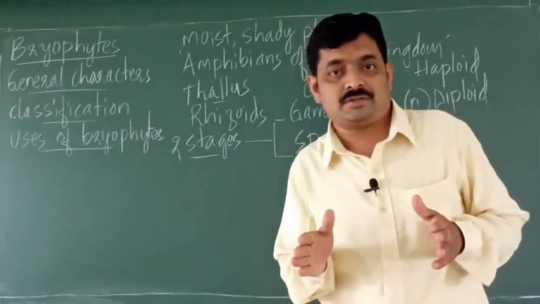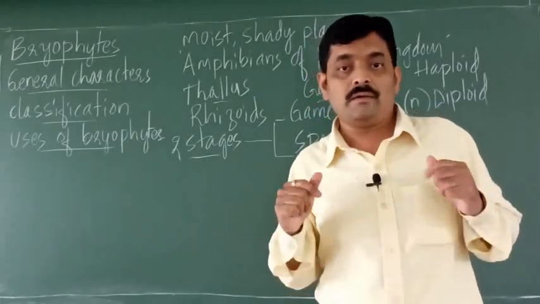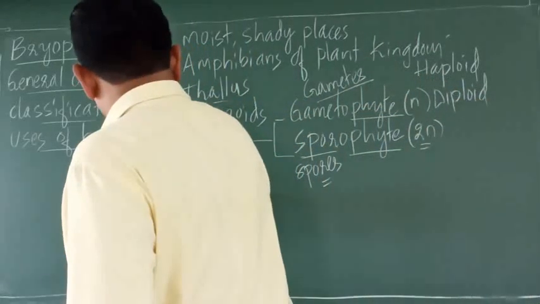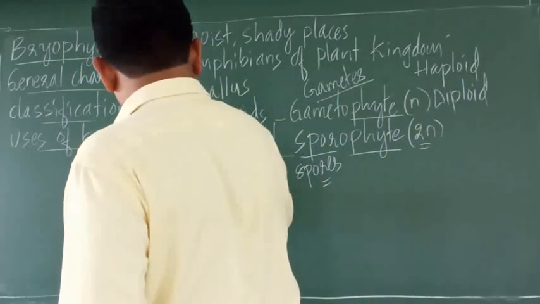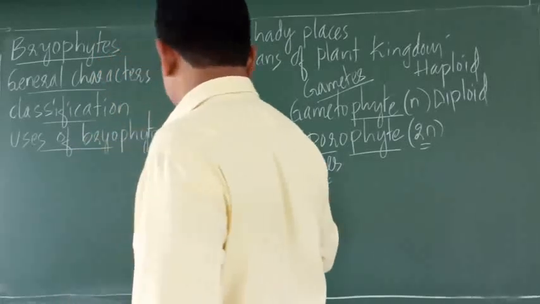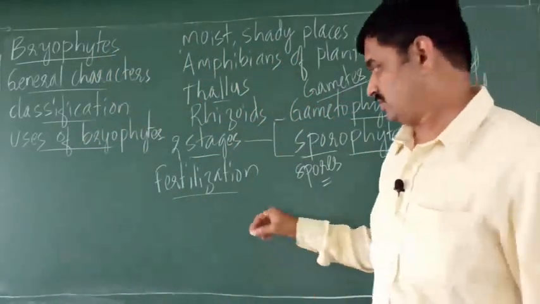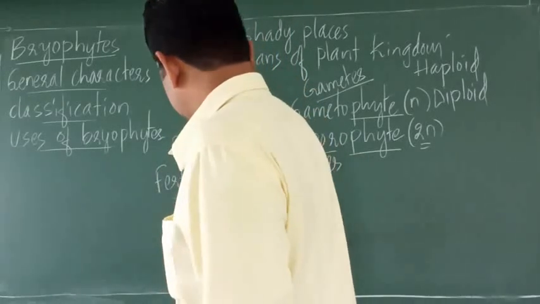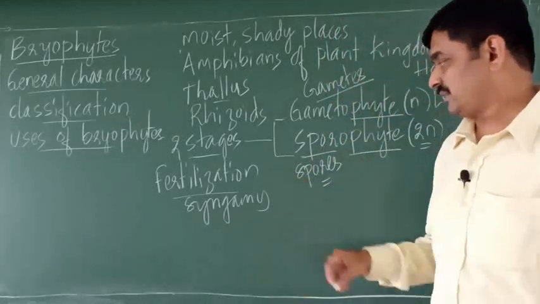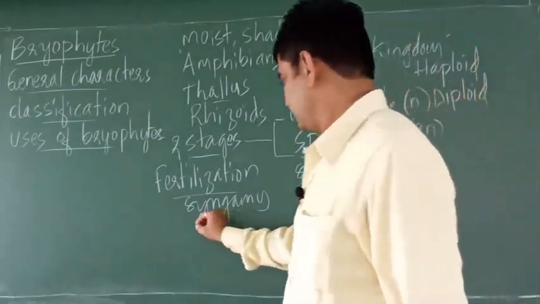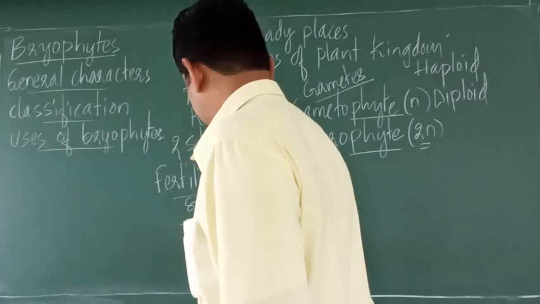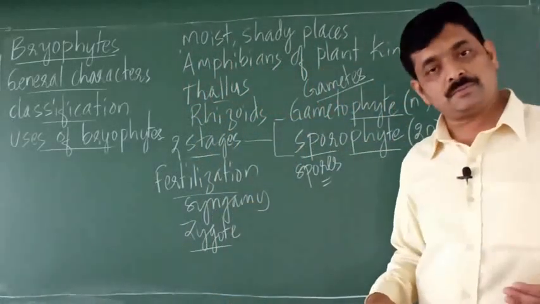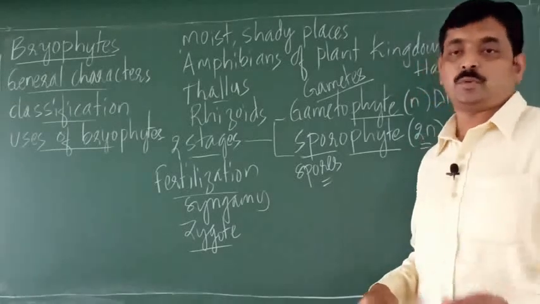Fusion of male and female gametes is called fertilization, or syngamy. After fertilization, there is formation of zygote, and this zygote develops to produce a sporophyte.